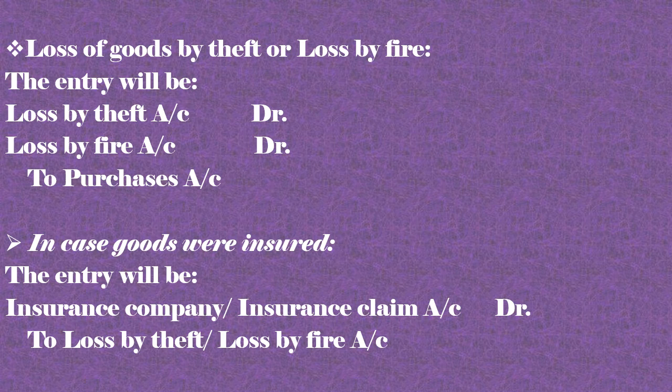We have not received the claim yet, so we are making the insurance company a debtor. A debtor is someone who is supposed to pay us money in future. We are giving the insurance premium to the insurance company, and whenever there is any loss, the insurance company will cover the loss or the due amount that was supposed to be paid in the insurance claim.